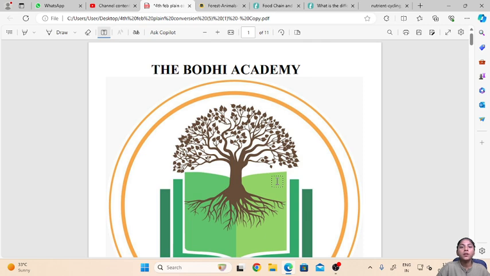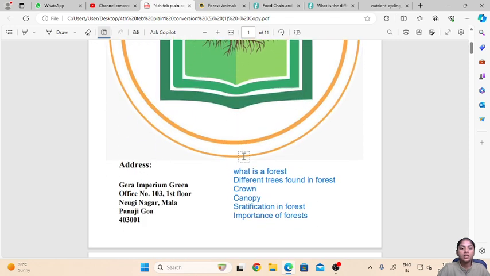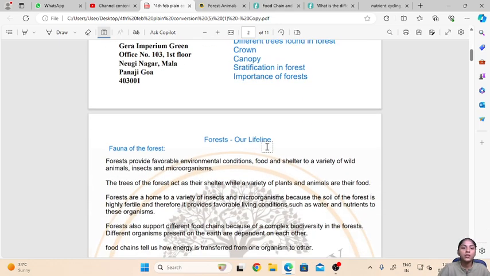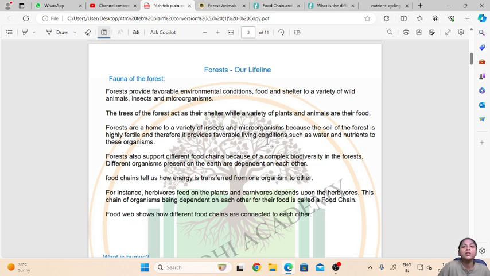I am Mahanta and today we will continue the class 7 chapter Forest, our lifeline. So in the last class we have already seen what are forest, the different trees which are found in forest or the flora of the forest, then what is a crown and a crown of a tree and the canopy of forest. Then we have also seen the stratification in forest and we ended the class with learning the importance of forest. In today's class we will learn about the animals which are found in the forest.